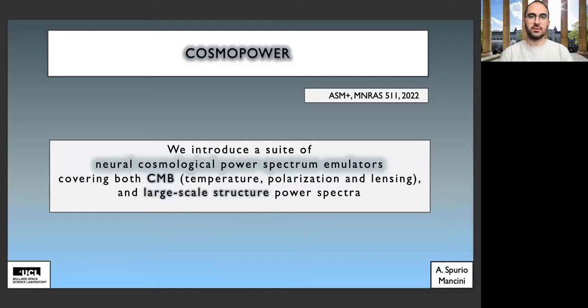CosmoPower is a suite of neural network emulators for cosmological power spectra, covering both the CMB with emulation of temperature, polarization, and lensing power spectra, as well as large-scale structure with emulation of the matter power spectrum.